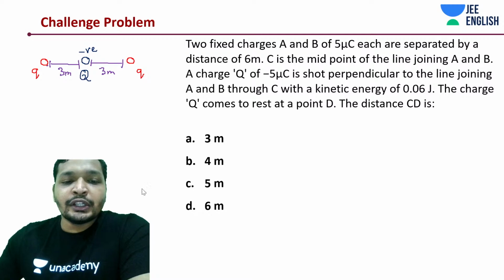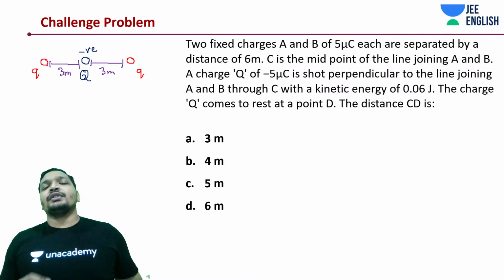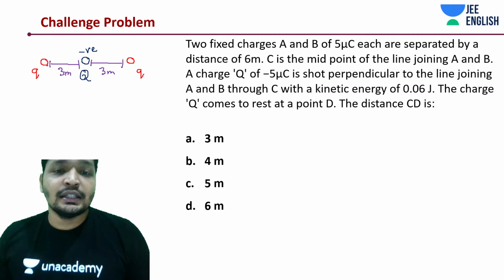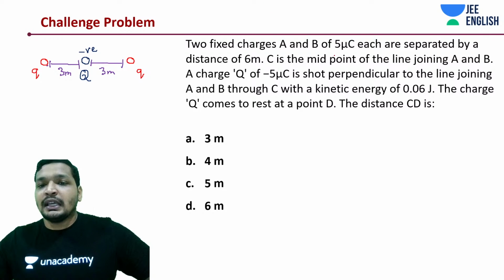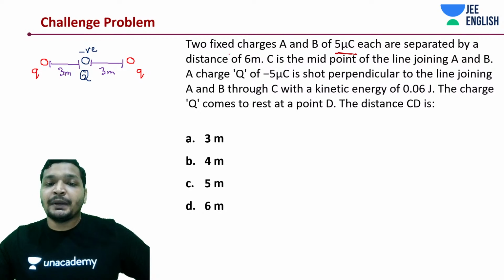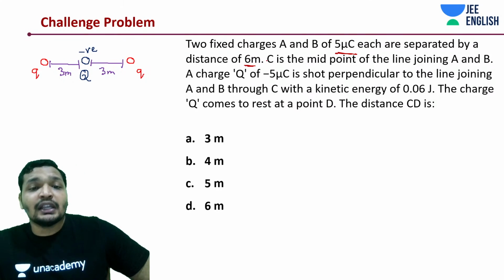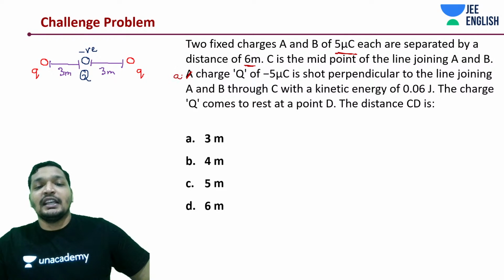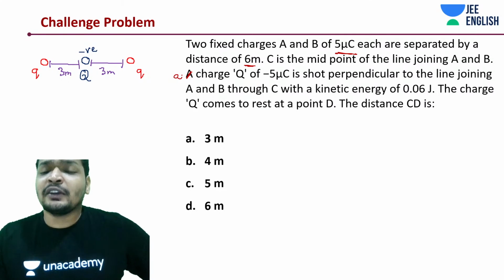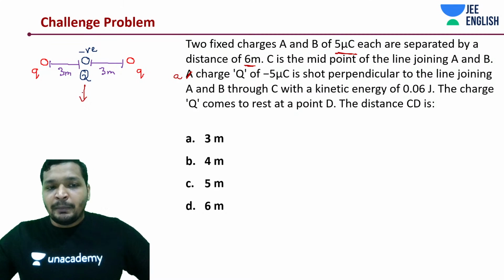Let me first of all read out the question. If you're totally new to this, you need to understand this really well. There are two fixed charges, A and B, of 5 microcoulomb, separated by a distance of 6 meters. C is the midpoint of the line joining A and B. A charge Q of minus 5 microcoulomb is shot perpendicularly like this.